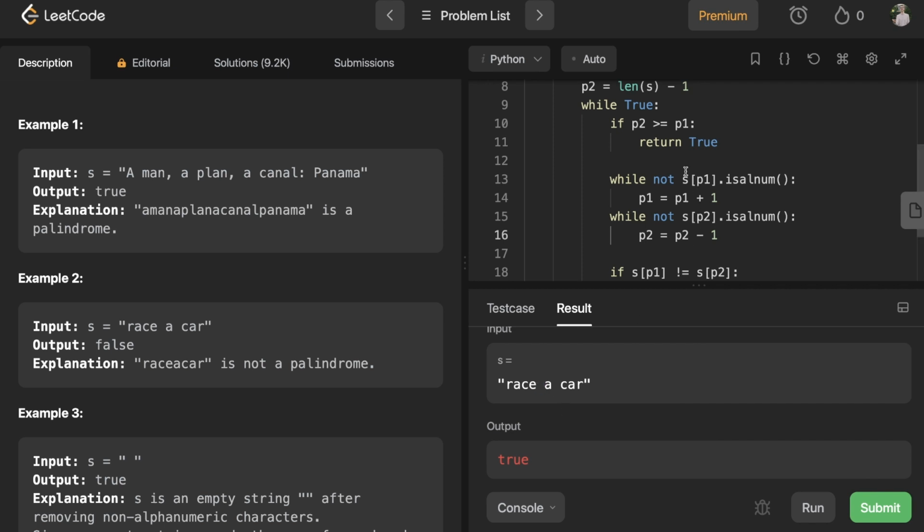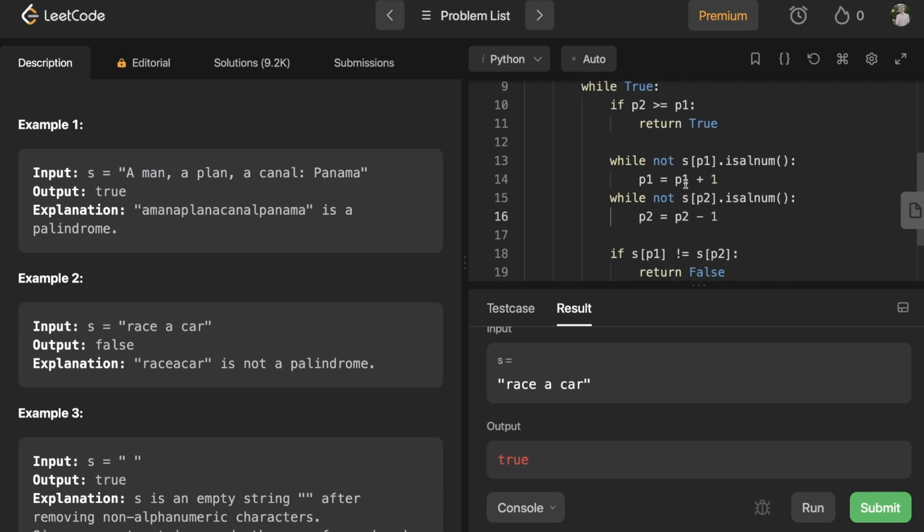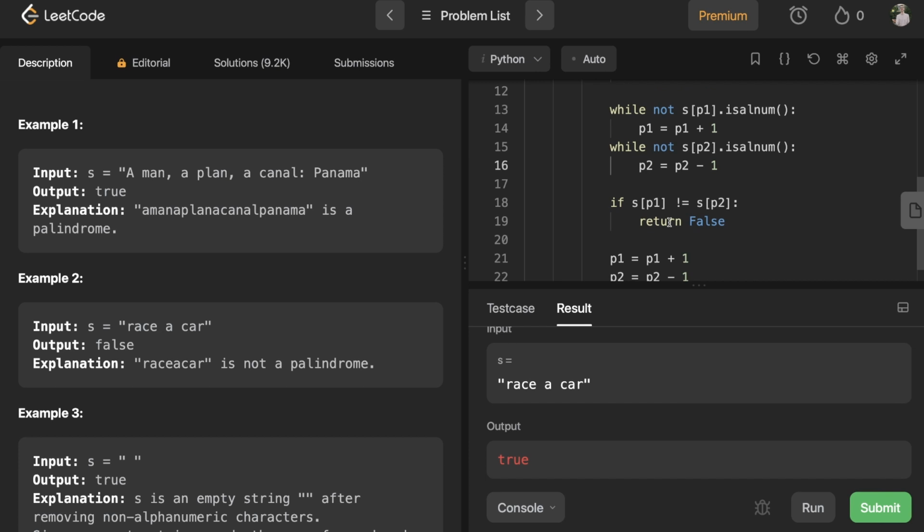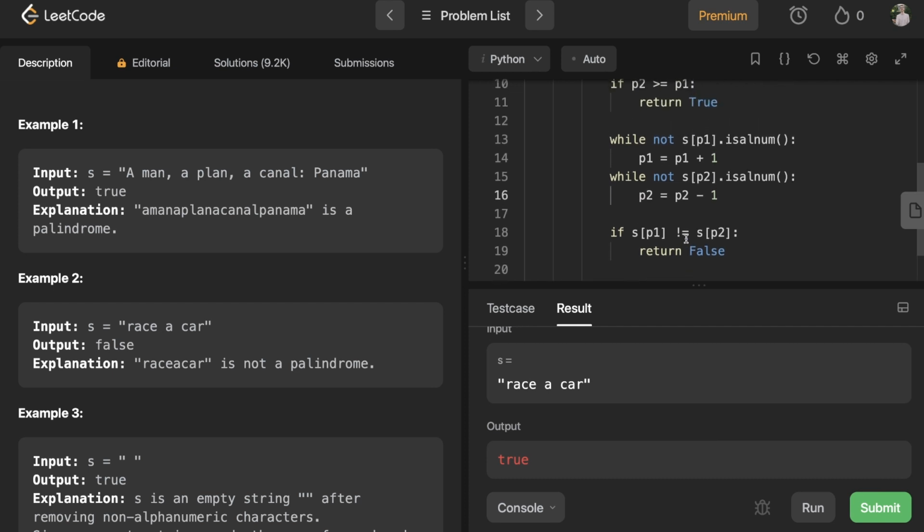Huh. So if they're greater, return true. While this is not true, we increment p1. While this is not true, we increment p2. If these are not equal, we should return false. So what should happen is the r's start out.